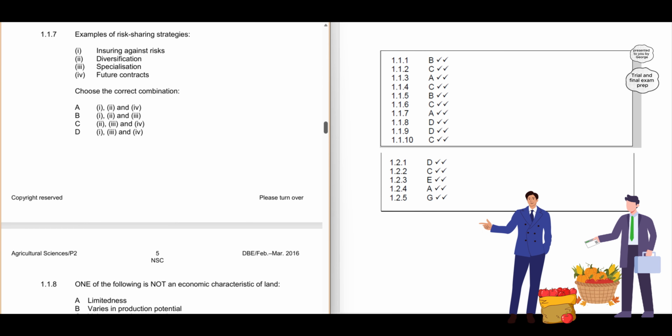1.1.7. Examples of risk-sharing strategies. 1. Insuring against risks. 2. Diversification. 3. Specialization. 4. Future contracts. Choose the correct combination. A. 1, 2, and 4. B. 1, 2, and 3. C. 1, 3, and 4. D. 1, 3, and 4. The correct answer is A. 1. Insuring against risks. 2. Diversification, and 4. Future contracts.